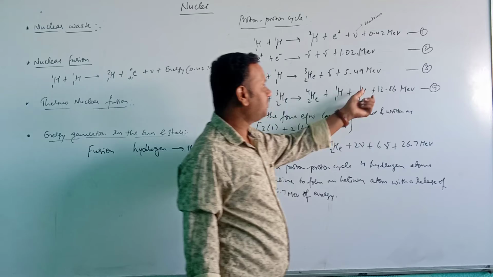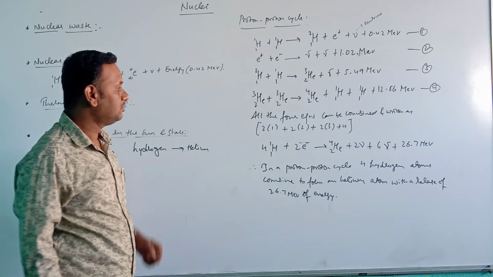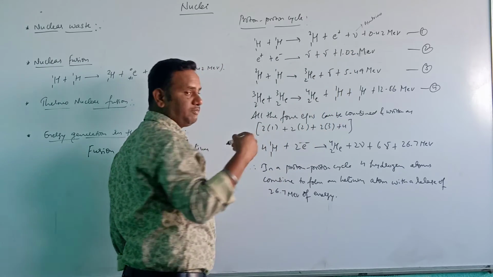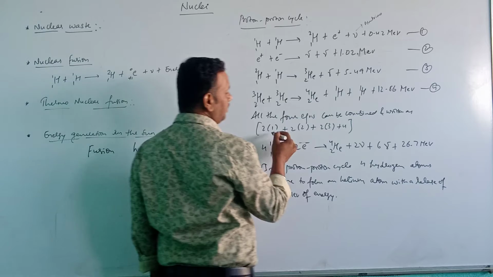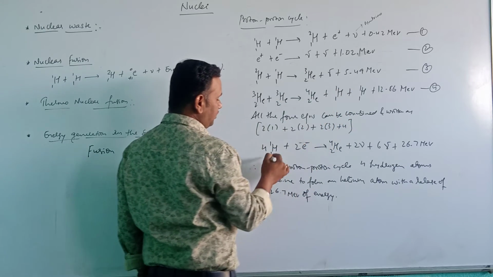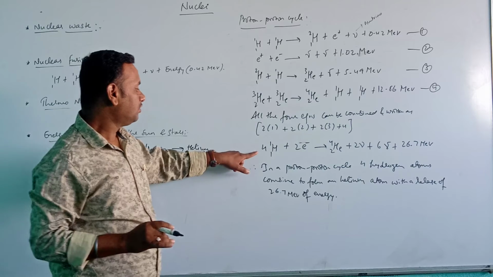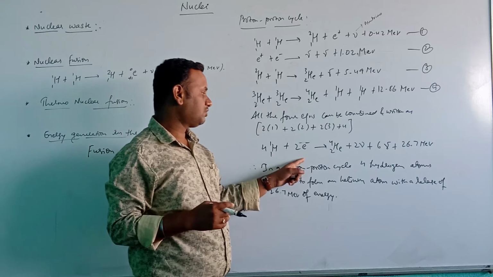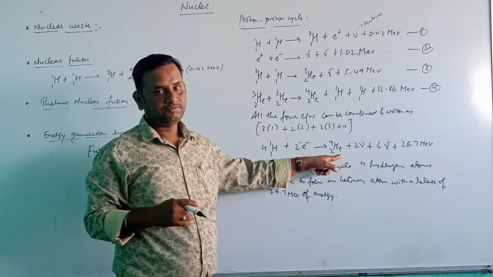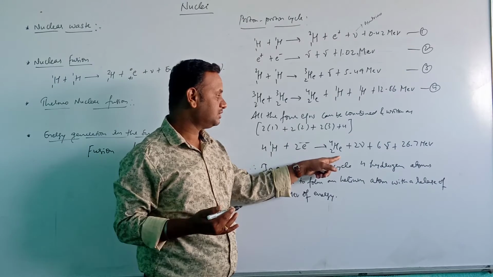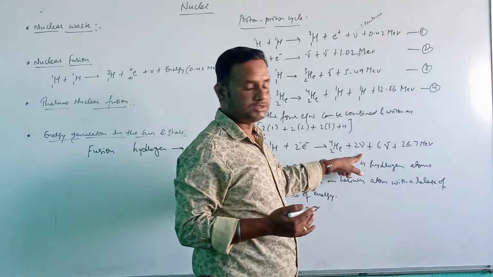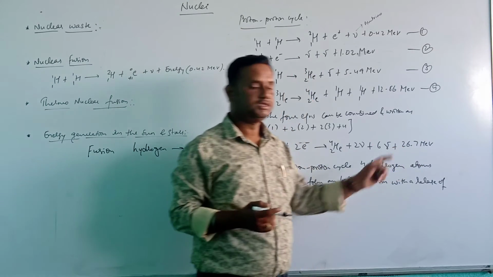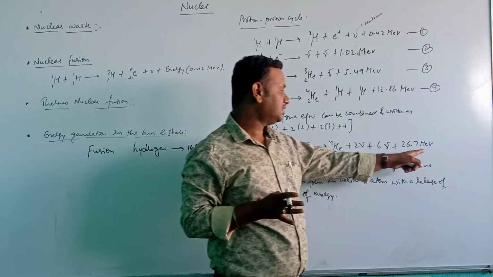And when all these equations are combined, as the first and second equations are multiplied by 2 and we add all three equations, we get that 4 hydrogen atoms combine with electrons producing a helium nucleus, that is the alpha particle, and 2 neutrinos are formed, and gamma rays are released, with the release of energy, that is 26.7 mega electron volt.